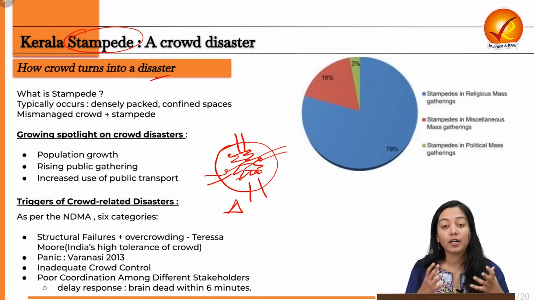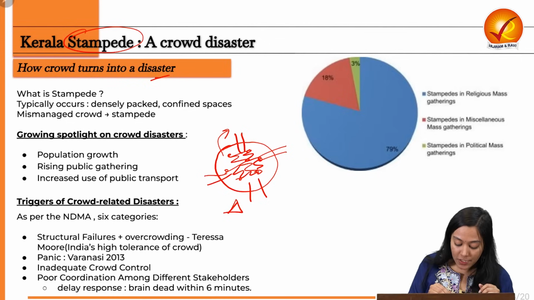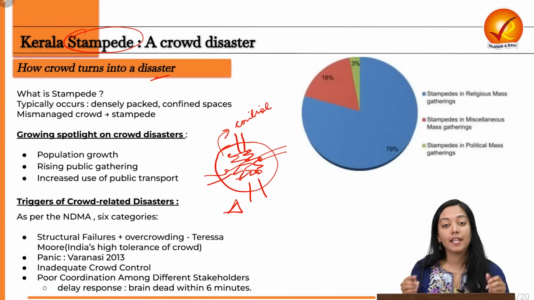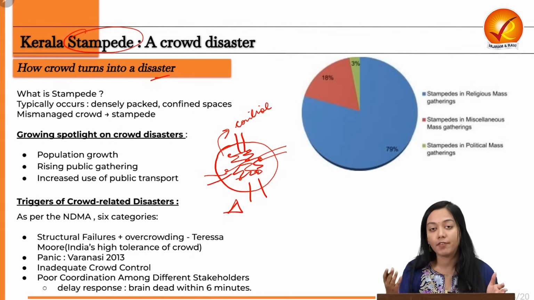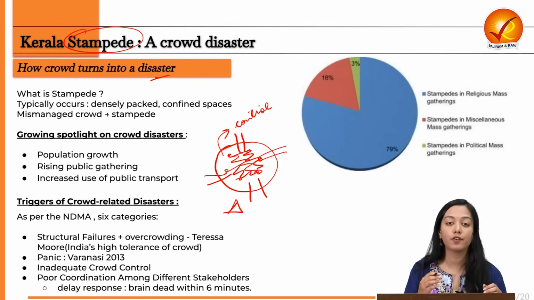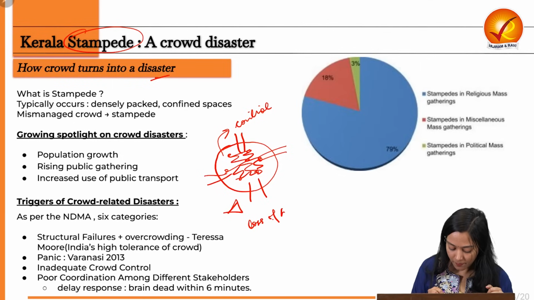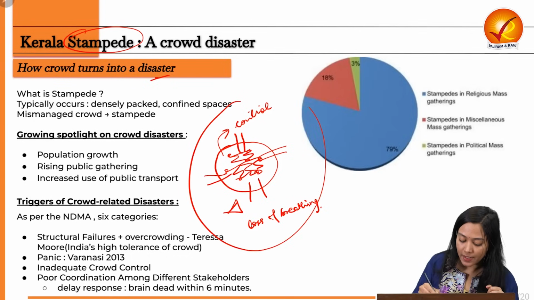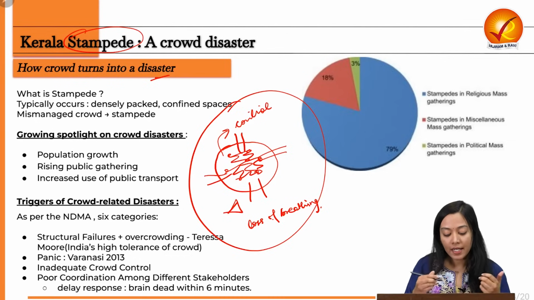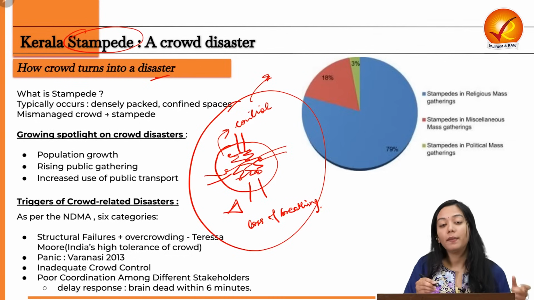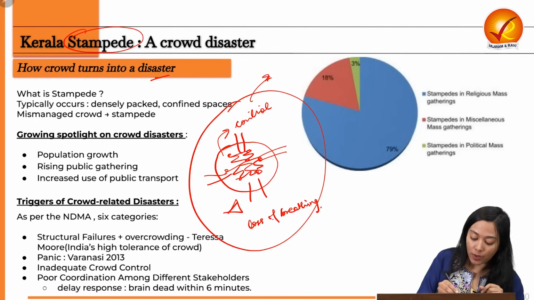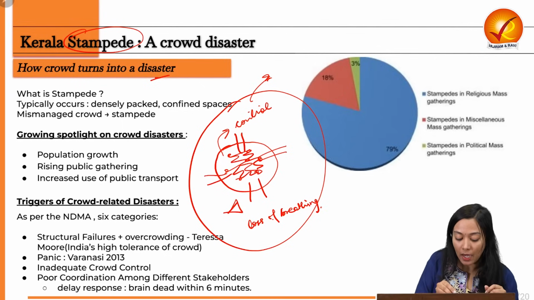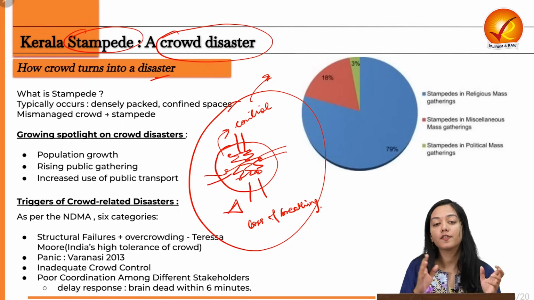This creates havoc, a ruckus among them, which essentially leads to them loosening their control of their body or the motion of their body, and eventually leading to many injuries and even fatalities because of trampling and because of loss of breathing. And this disaster is human-made, and therefore a mismanaged crowd has become a crowd disaster. So I hope you have understood the meaning of stampede.